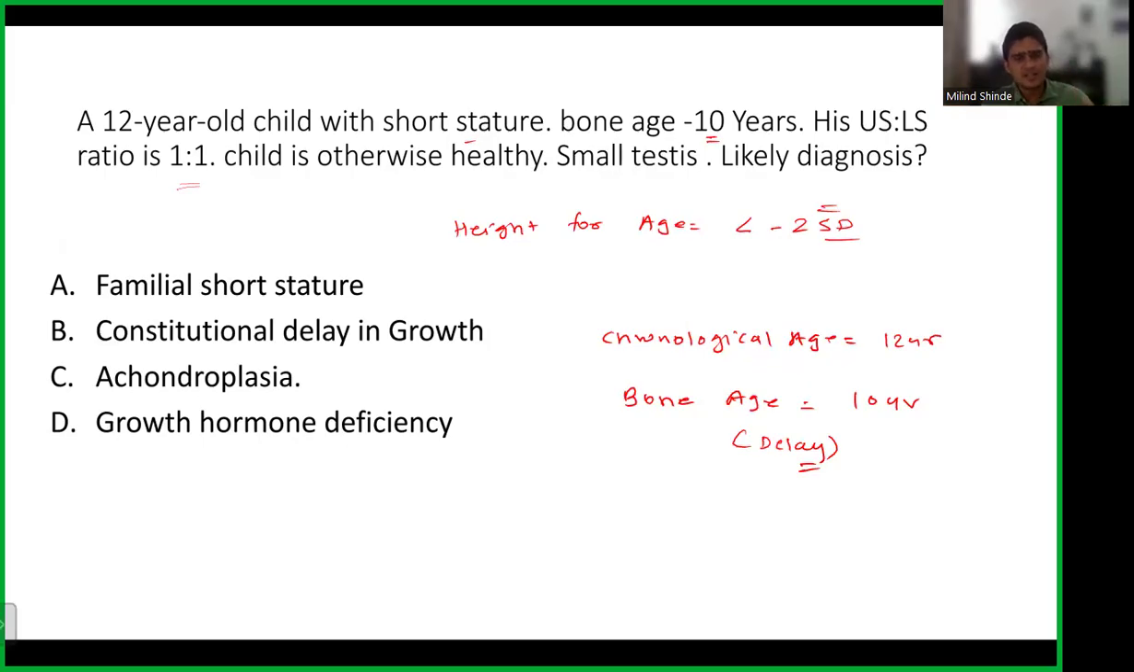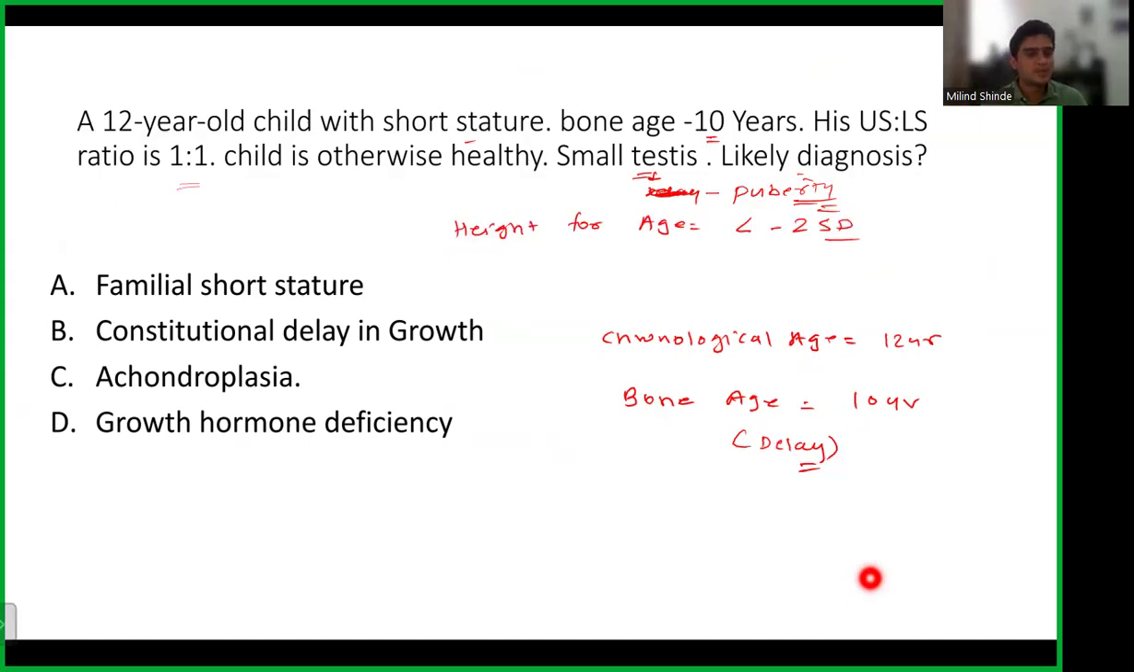So we can say it's a proportionate short stature, and the child is otherwise healthy, and there are small testes as well. A 12-year-old child should have started to show some signs of puberty. So what we can see here is a delay of puberty as well. This small testes is mentioned because the puberty has not been achieved. We do not define it as delayed puberty at this age, but what they want to say is the puberty has not been achieved at this age.